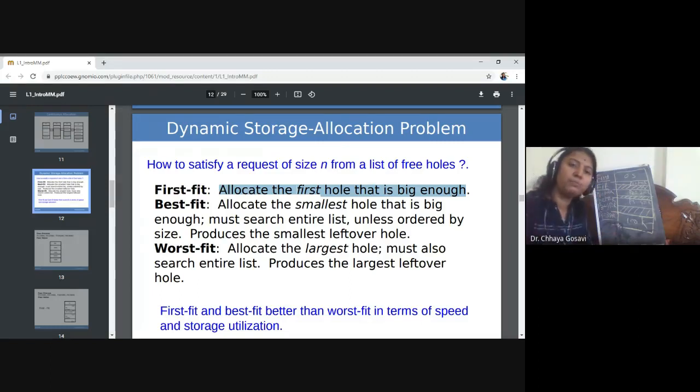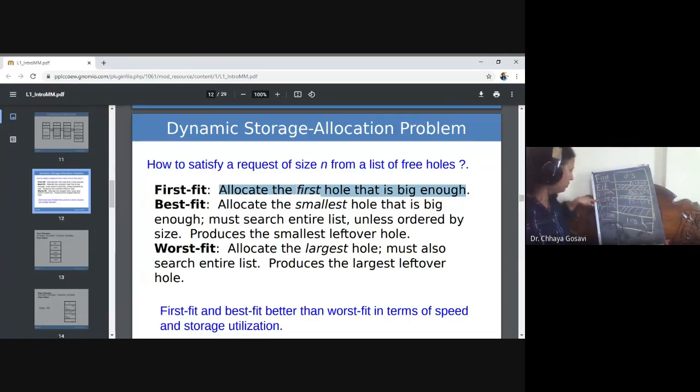If the first block is 50K, then it will search for the next block. 50K is not able to allocate a 100K process, right? So it will search for the next block which is big enough to accommodate that process. Here, P1 is allocated to the first block, 400K.